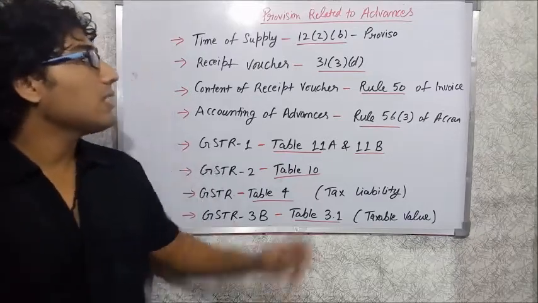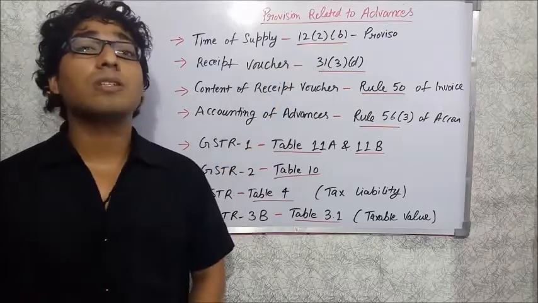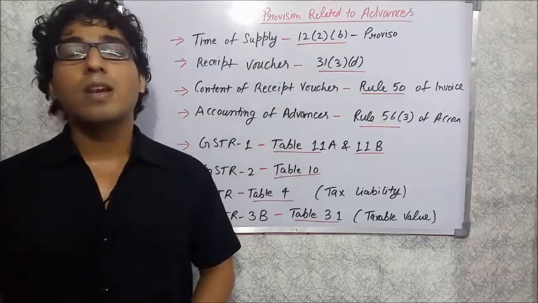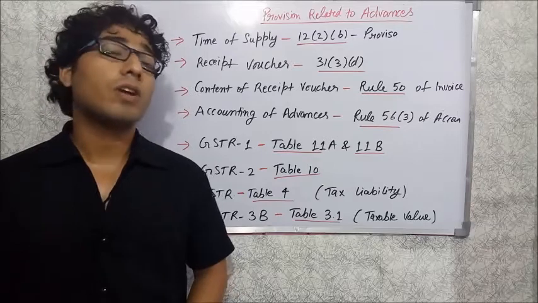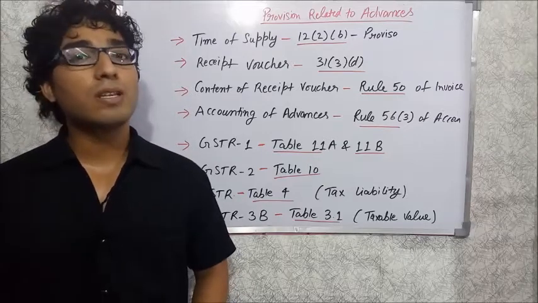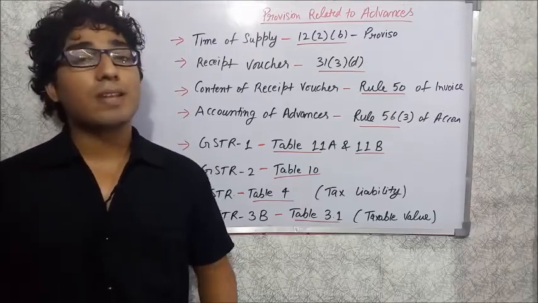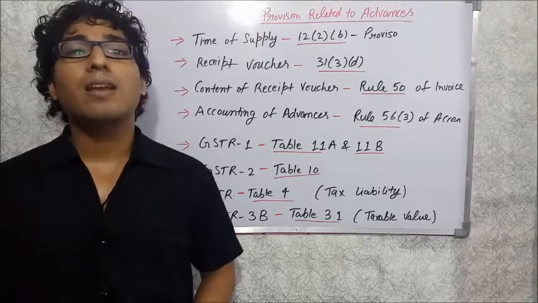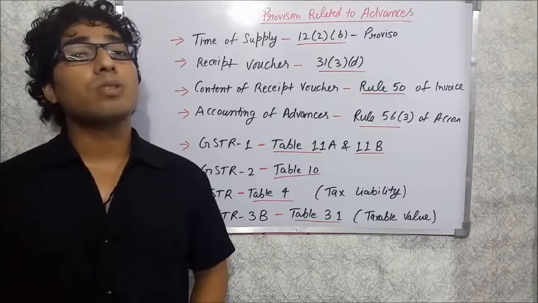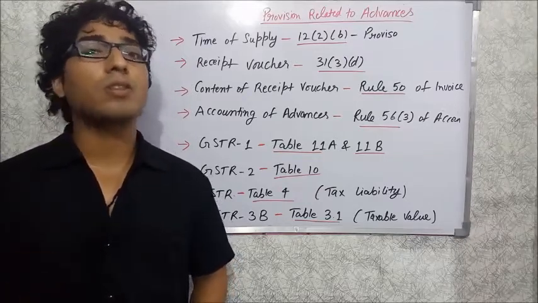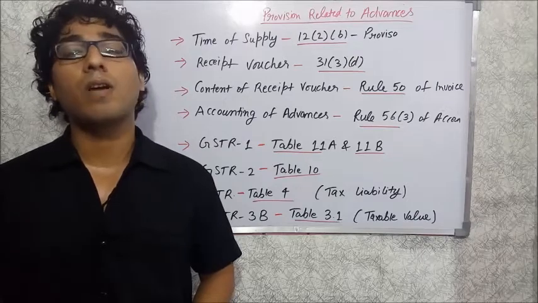Now the first provision is relating to the time of supply of goods or service. We know what will be the time of supply of goods. It is prescribed under section 12. When you check it, you will find that the time of supply of goods is the earlier of the date of issue of invoice or the receiving of the payment.